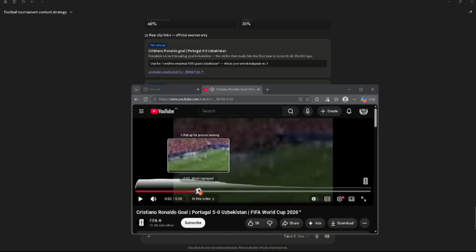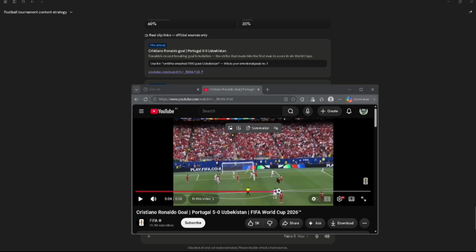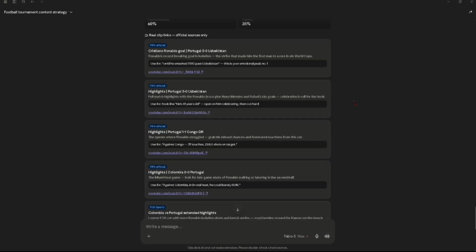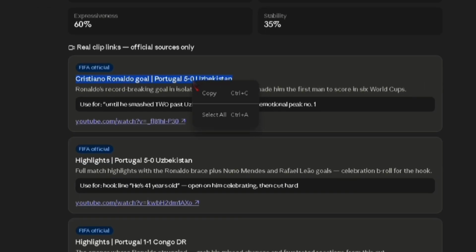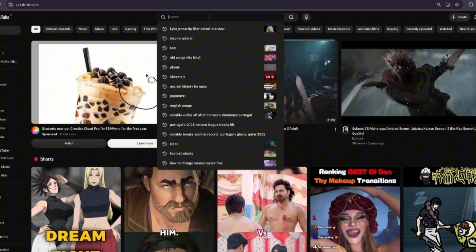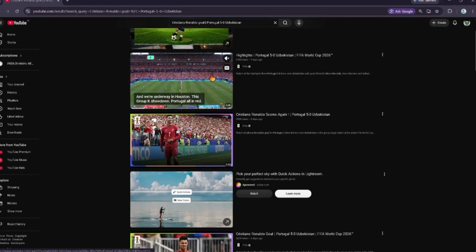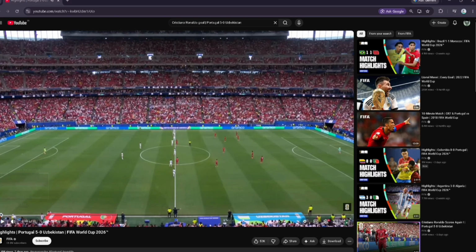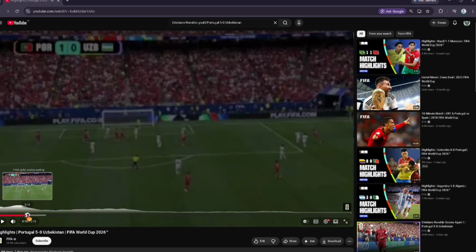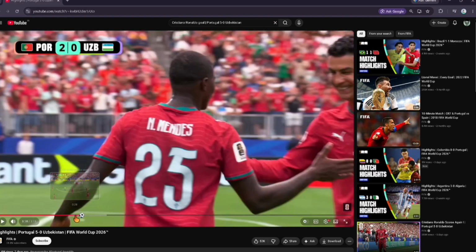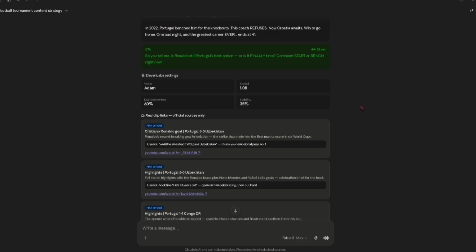So that is it. That is how this prompt works. You do not have to find the video clips manually or do any other thing. You just have to download or record the clips from here. Or if you cannot find the clip, then just copy the video clip title, go to YouTube, and search the title, and you will get the video clip. Then you just have to record that specific part which the script is talking about, like this one, in which Ronaldo is scoring the goal. So I will do this thing fast, and we will move to the next step, which is generating the voiceover.